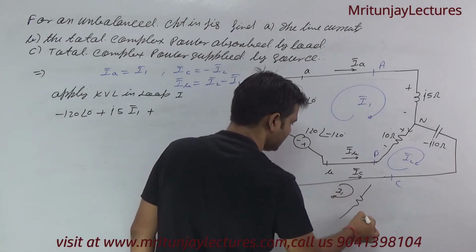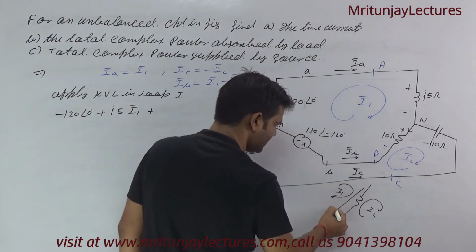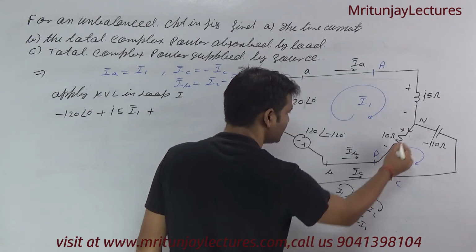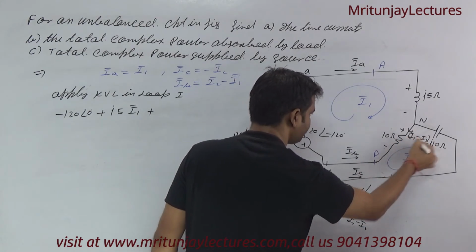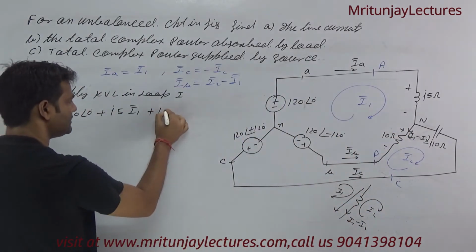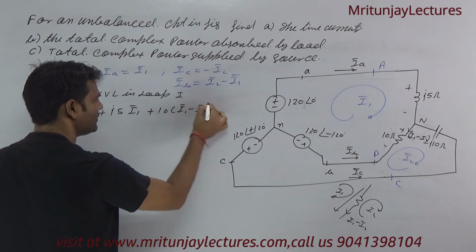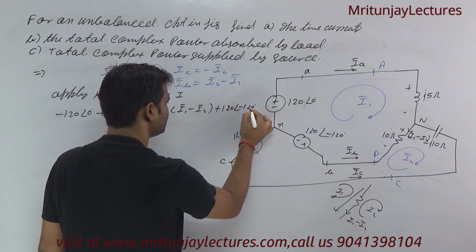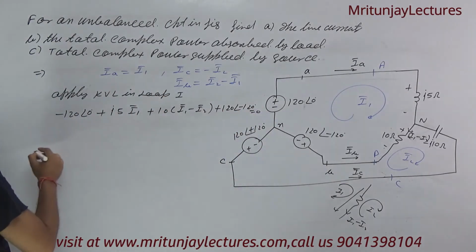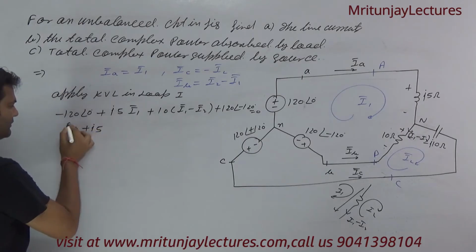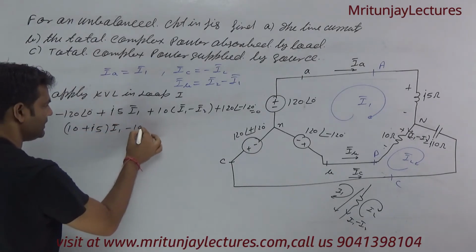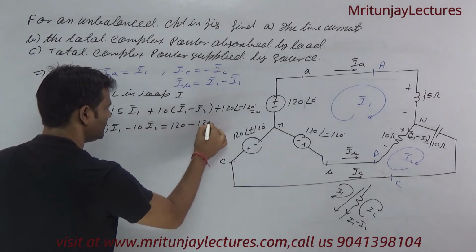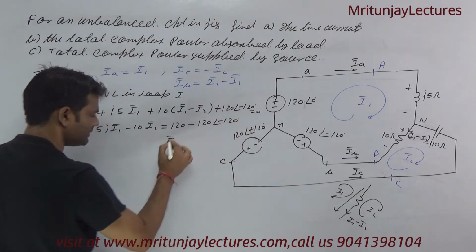After that, I1 corresponding to here, I2 corresponding to here. If you are going in this direction, then I1 minus I2, here I1 minus I2, clear or not? So here I1 minus I2, plus to minus, so plus I1 minus I2. After that plus to minus, plus 120 at the angle minus 120, this is equal to 0. So we get 10 plus J5 I1 minus 10 I2, this is equal to 120 minus 120 at the angle minus 120, clear or not?